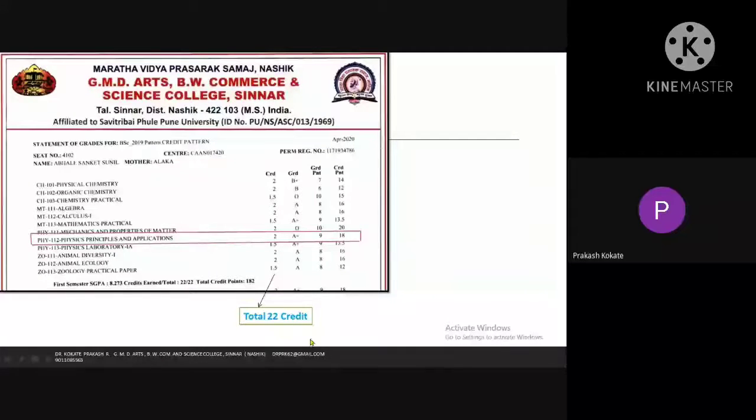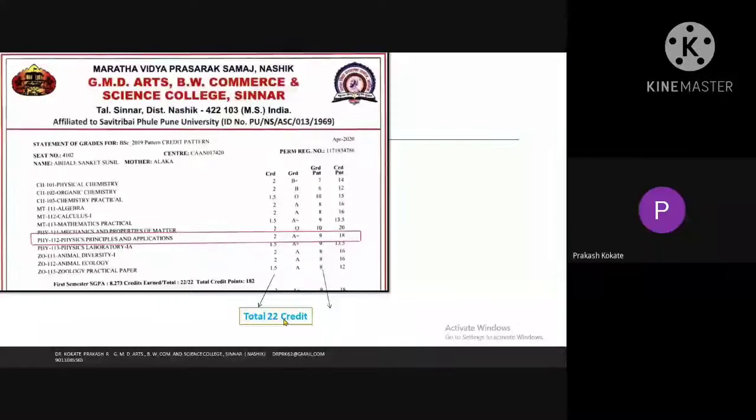22 credits in total. If you add the credits of the first semester, first year of Bachelor of Science, FYBSc, the first semester is for 22 credits. As I told you earlier, each semester is for 22 credits. If we add all these, 2, 1.5, 1.5 and so on, the addition is 22 credits. You may add them further.